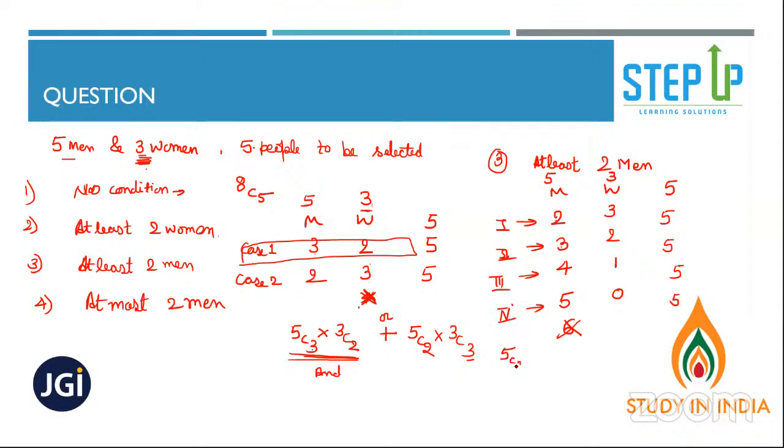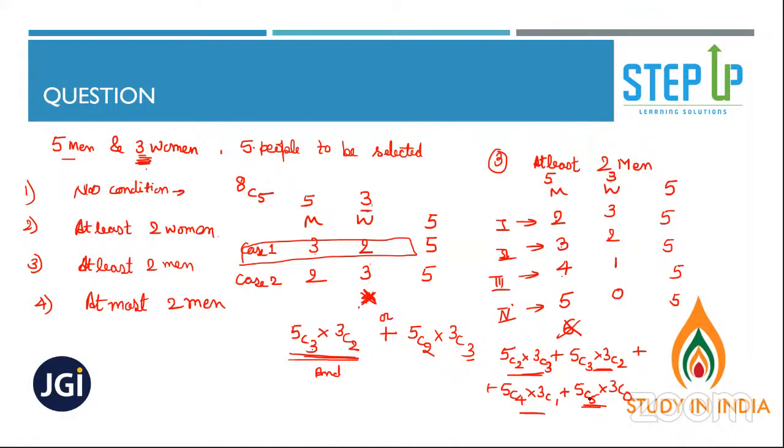This will be 5C2 into 3C3 plus 5C3 into 3C2 plus 5C4 into 3C1 plus 5C5 into 3C0. 5C2 into 3C3 is the first case, 5C3 into 3C2 is the second case, 5C4 into 3C1 is the third case, and 5C5 into 3C0 is the fourth case.